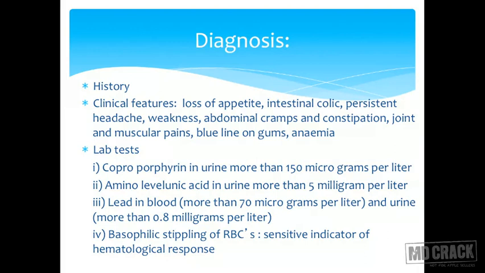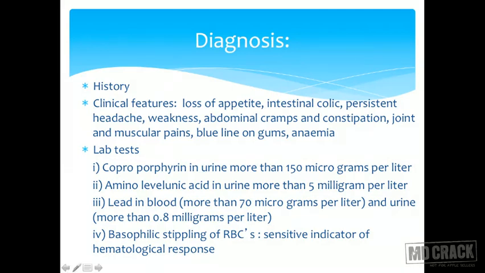Lab tests, these are important. The values are also asked. So what you need to know is what test we do, plus you also need to know what values are there. The first test on the list is coproporphyrin in urine more than 150 micrograms per liter. So more than 150 micrograms per liter coproporphyrin in urine, lead poisoning.